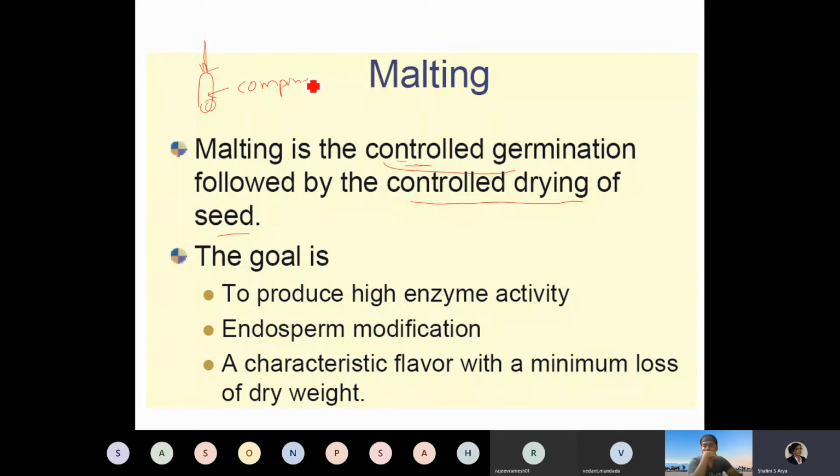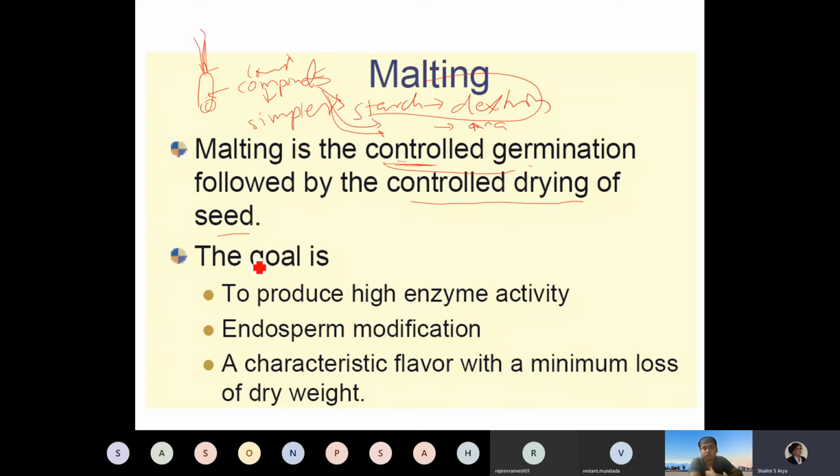As we know, in germination these complex components are getting converted into very simple forms, like starch is converted into dextrins, or proteins are converted into smaller units, amino acids and things like that. But if you do not stop the germination at a proper time, the entire compounds will get converted into the shoot, and then you will have no compound remaining in their form.